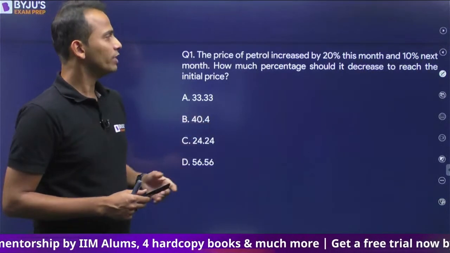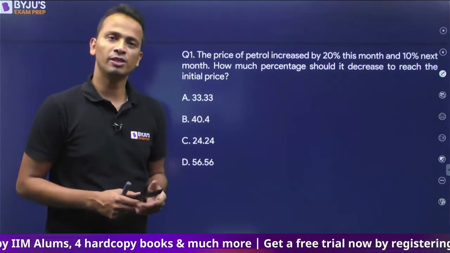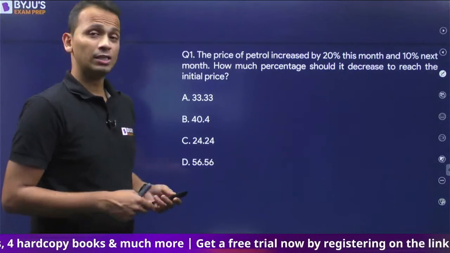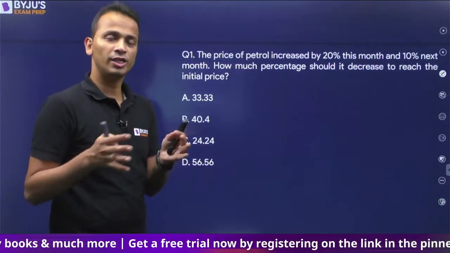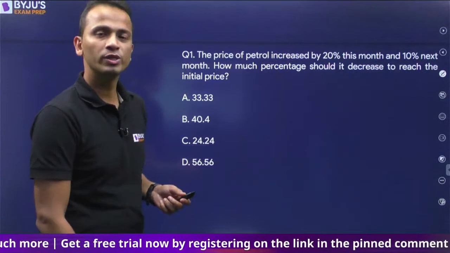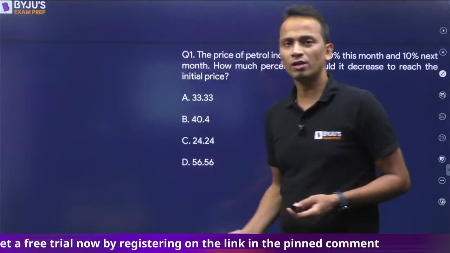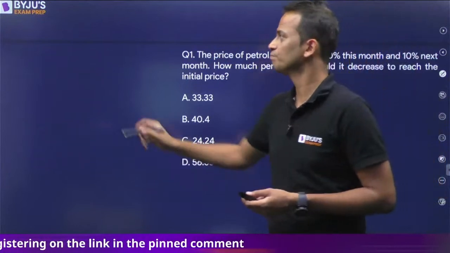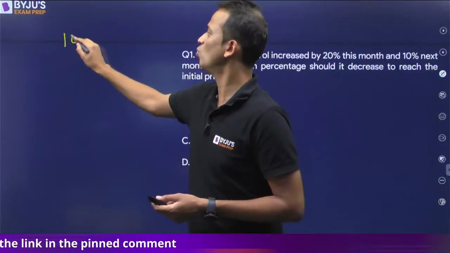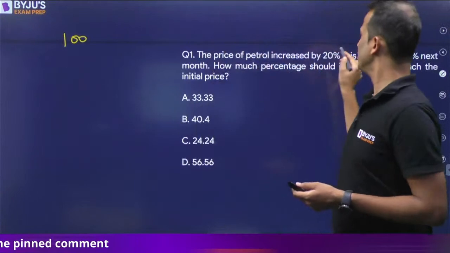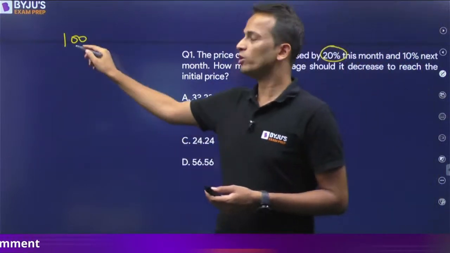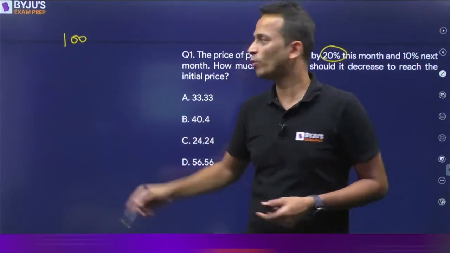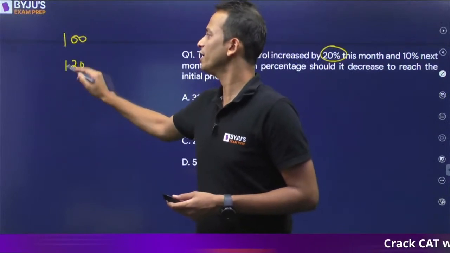Now, the price of petrol increased by 20% this month and 10% the next month. We'll have to find out the percentage decrease to bring back the value to its original value. What we generally do in this type of question is start by assuming a certain value. Let's say the original price is 100. Now it increased by 20%, so originally it was 100, an increase of 20% makes it 120.